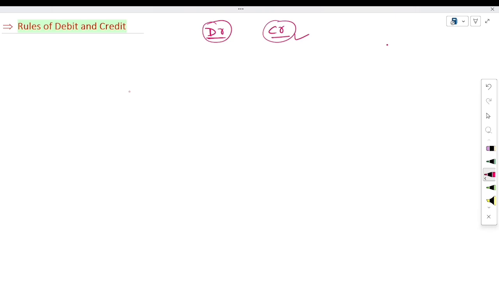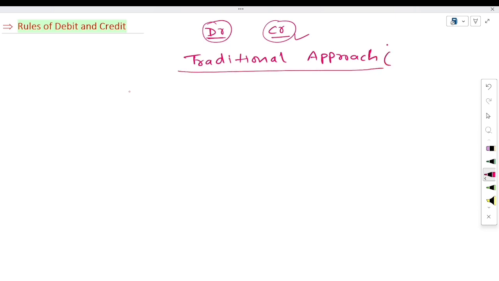First one is the traditional approach, which is also known as the golden approach or golden rules, and second one is the modern approach. First of all we will learn the traditional approach, then after we will learn the modern approach. Both the approaches are very simple, very easy.